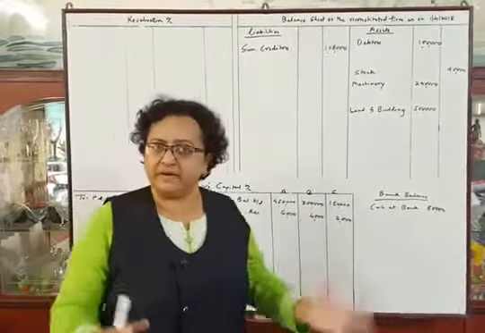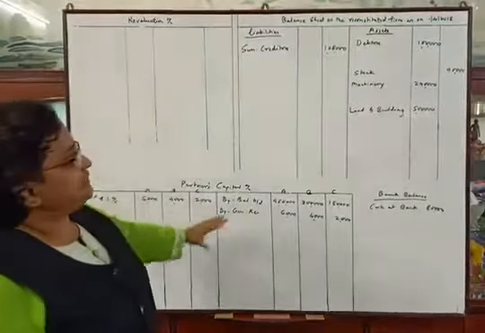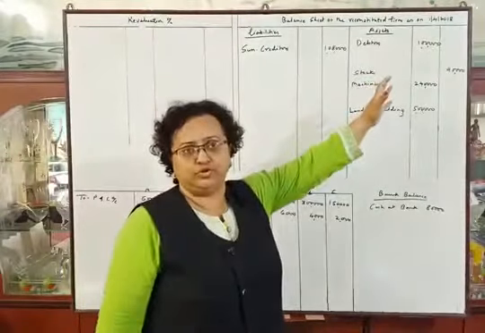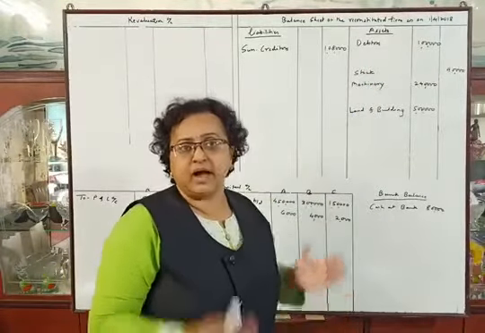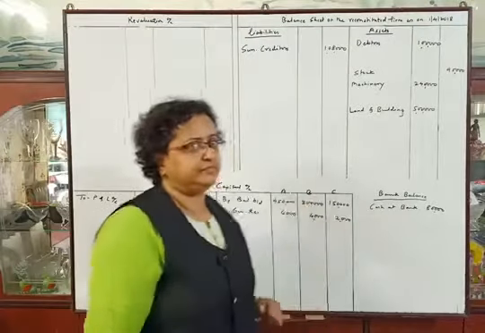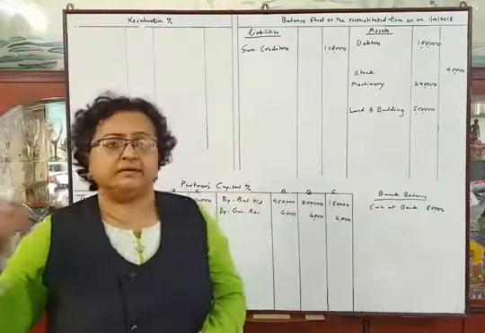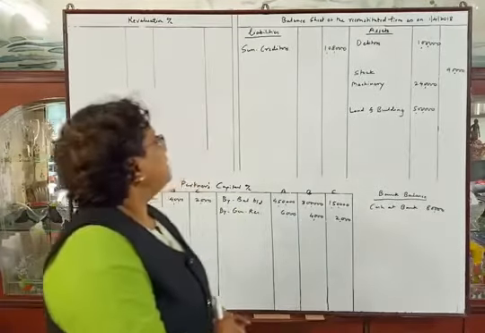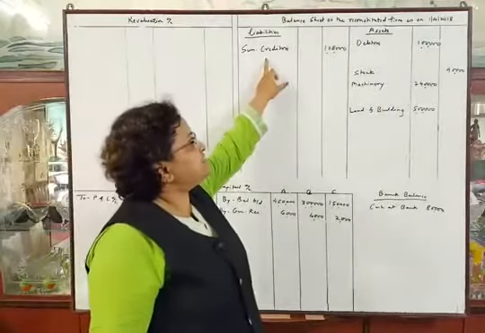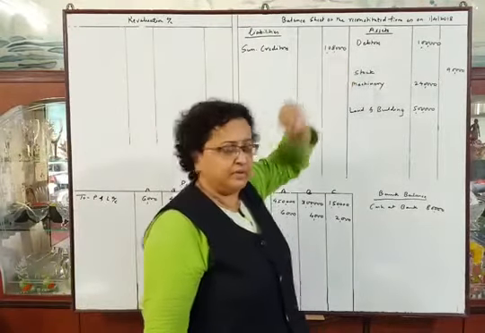Now let us prepare the accounts. I have prepared the revaluation account, partners' capital accounts and balance sheet of the reconstituted firm, and I have posted the items from the old balance sheet. We will discuss this. See the liability side of the balance sheet given in the problem. Creditors, there is no adjustment on creditors, so the amount is in the outer column.